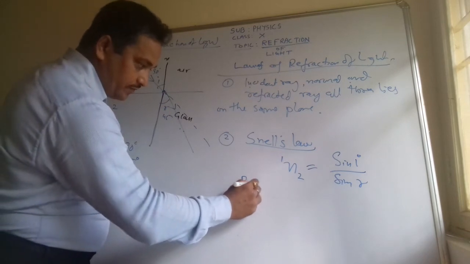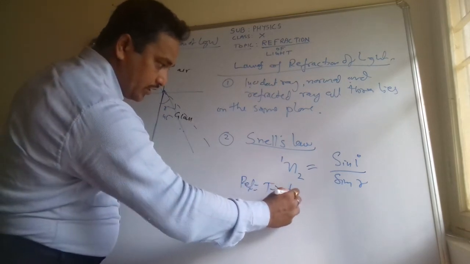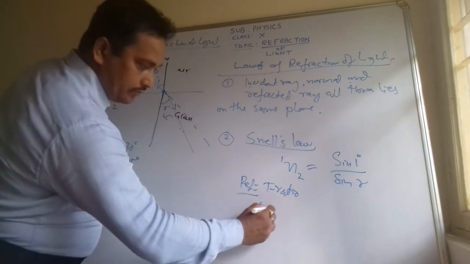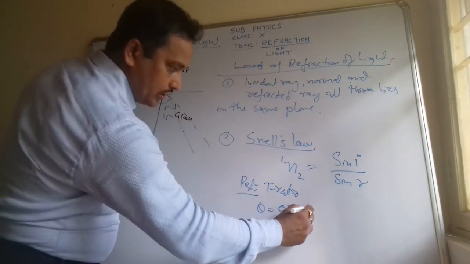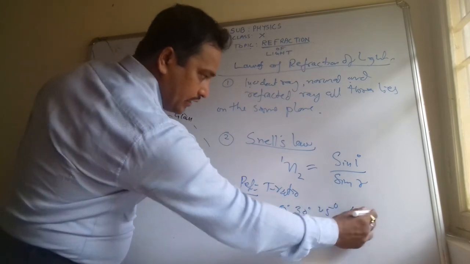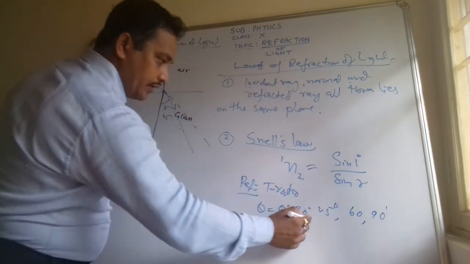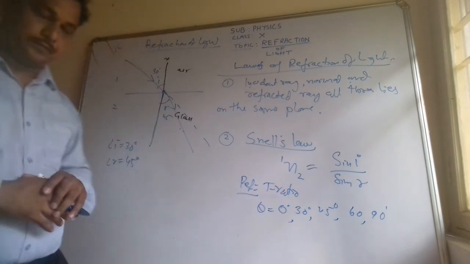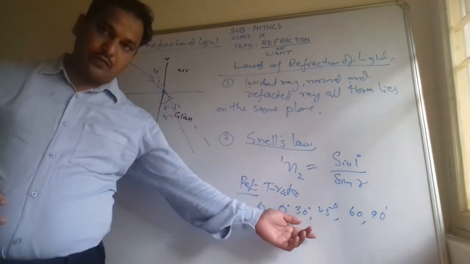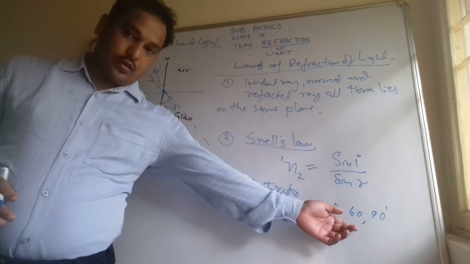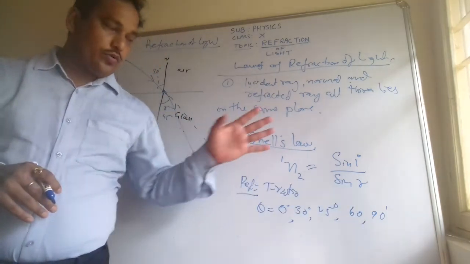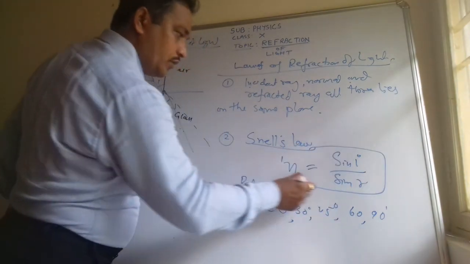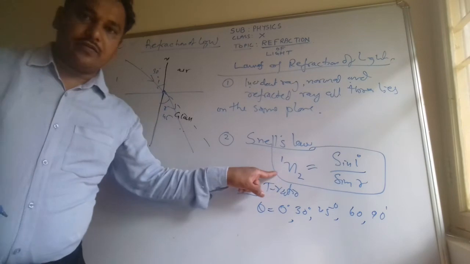So you have to refer to trigonometric ratios for different angles, here theta can be 0 degree, 30 degree, 45 degree, 60 degree, 90 degree. Like sine 0 is 0, sine 30 is 1 by 2, 1 by root 2, root 3 by 2, and 1. You can easily learn this.